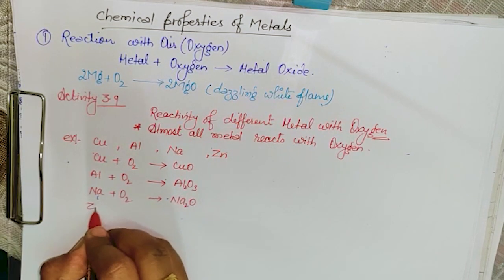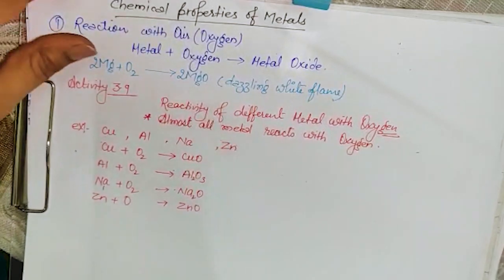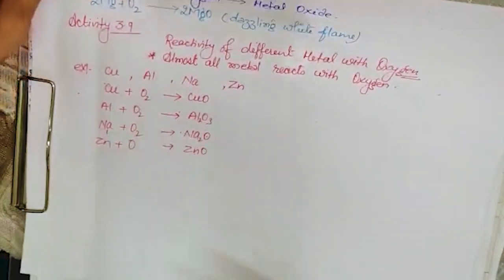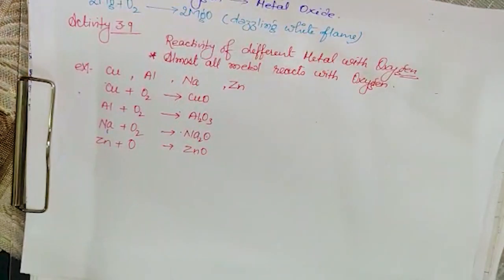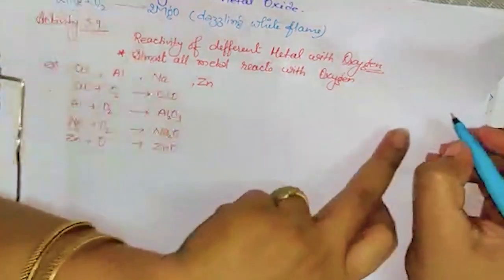So like this, Zn plus oxygen, so this will give you ZnO. Now tell me which one will react with faster speed. So you have done the reactivity series. Yes, what is that reactivity series? Who can tell me?